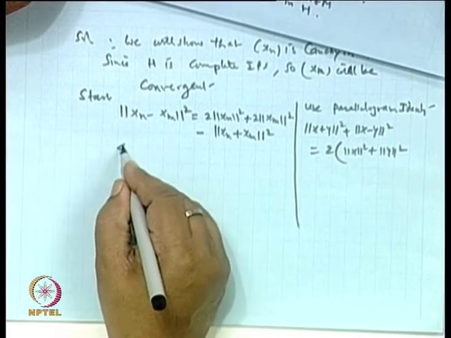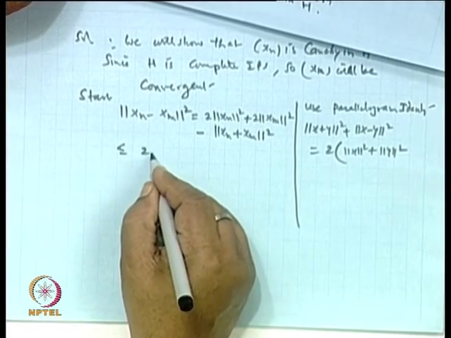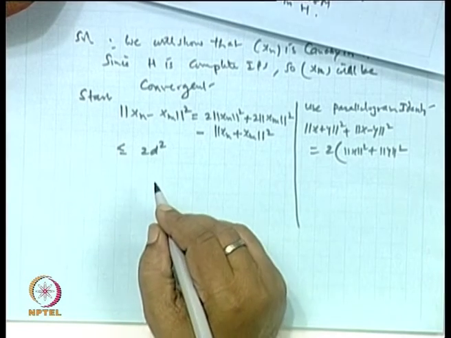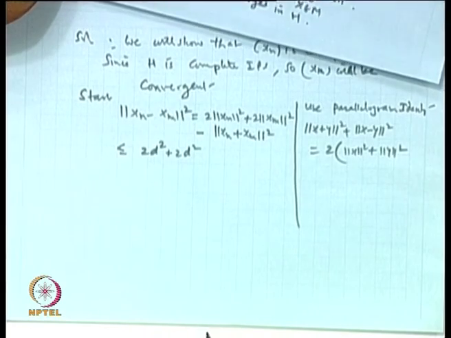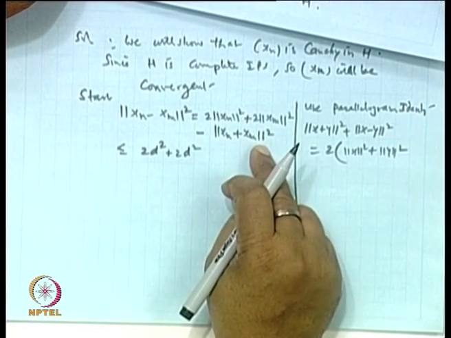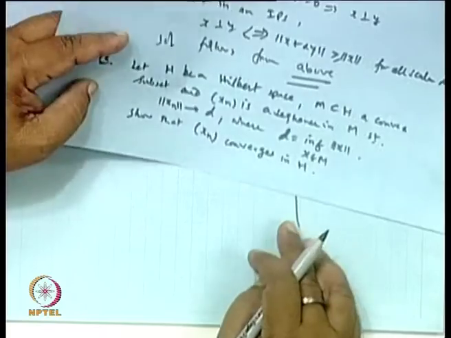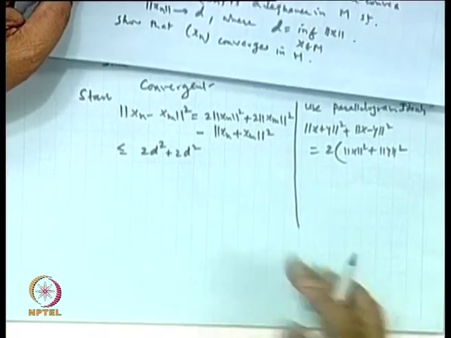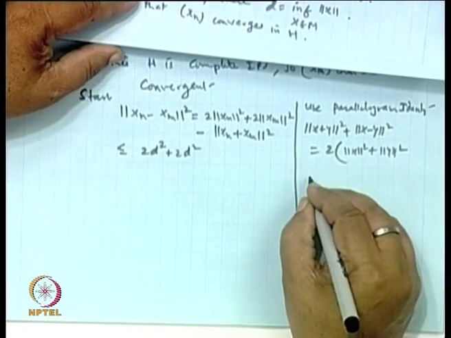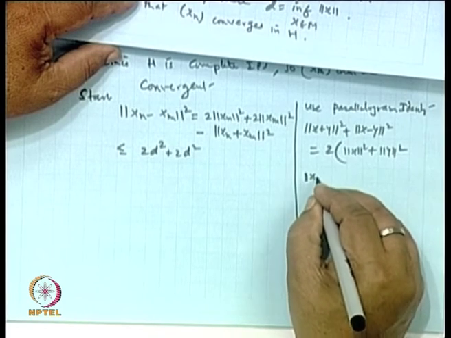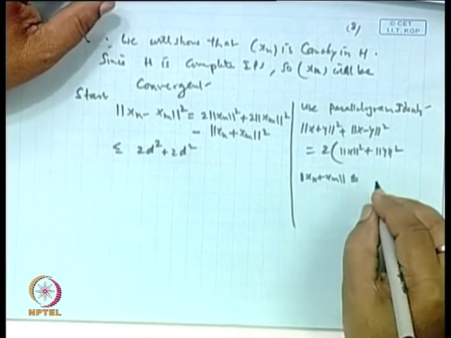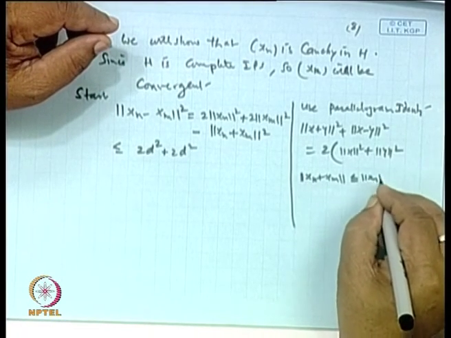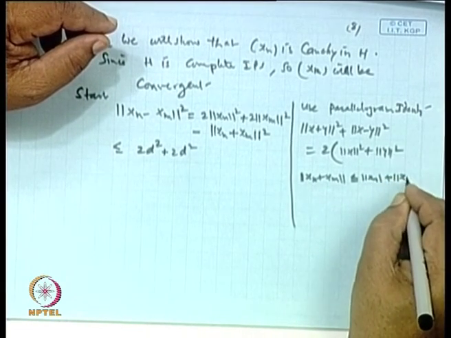Let us take, I will put the sign later on, 2 d square plus 2 d square, and then this part x n plus x m. This thing we can write like this: norm of x n plus x m is less than or equal to norm of x n plus norm of x m.